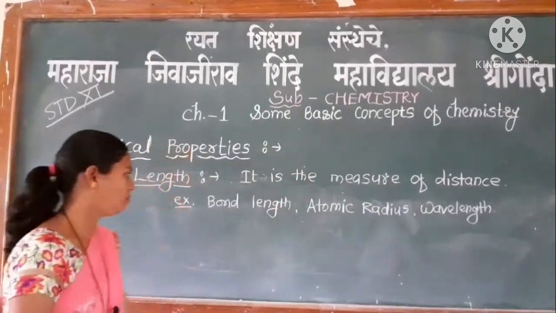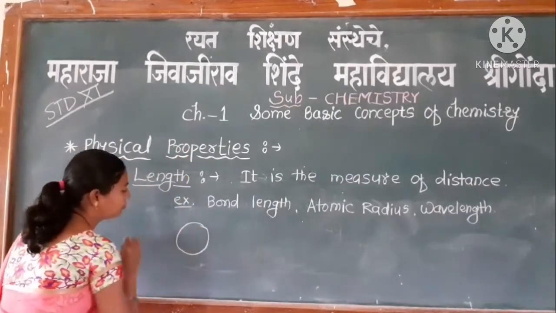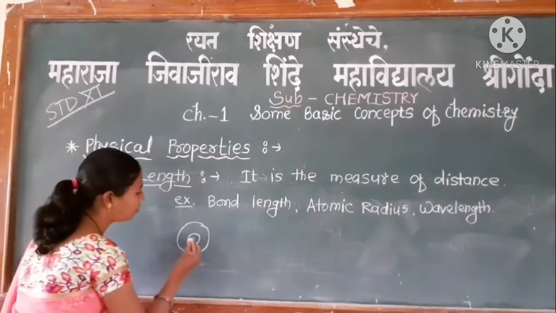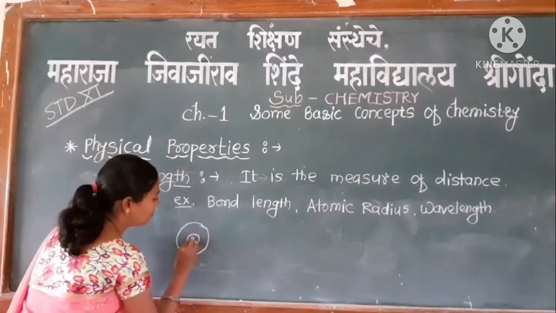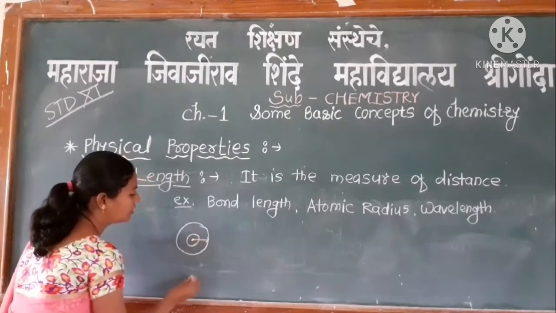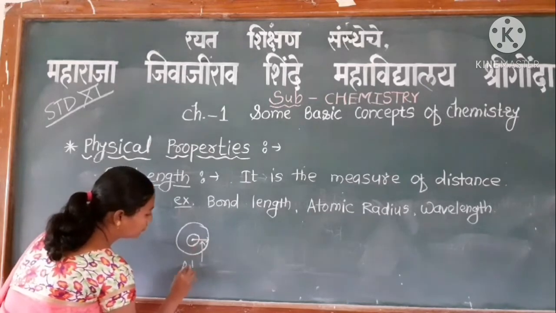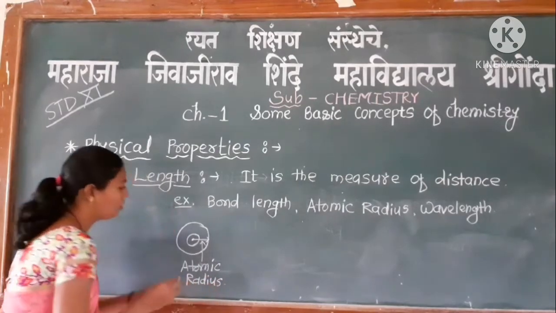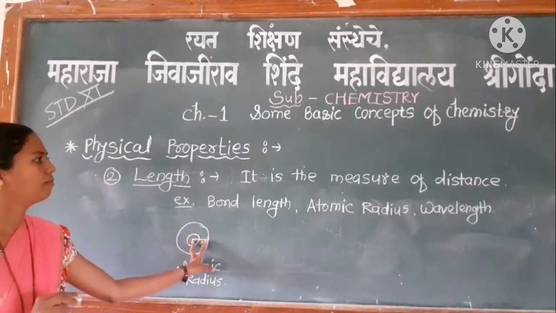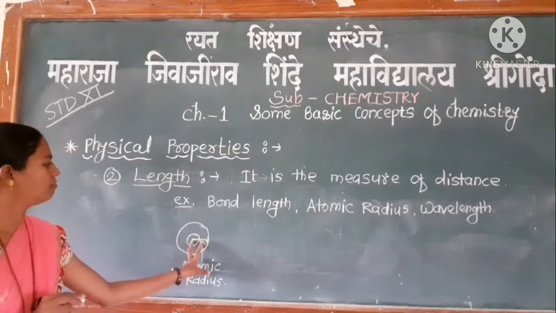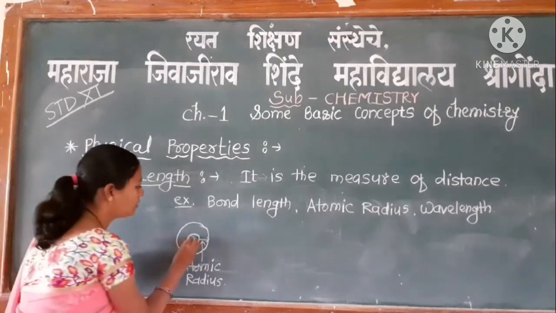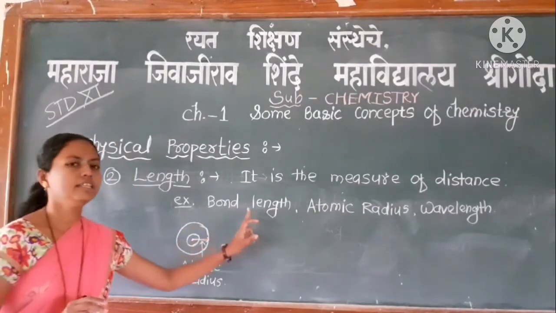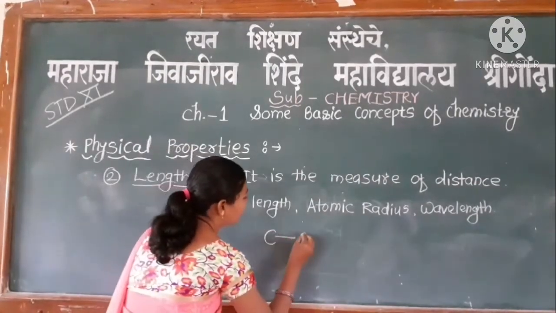For example, the atomic radius: this is a sphere, and in that sphere there is one atom. So the atomic radius of this sphere is the radius, the distance measured from the center of that atom to the sphere. It is called the atomic radius.